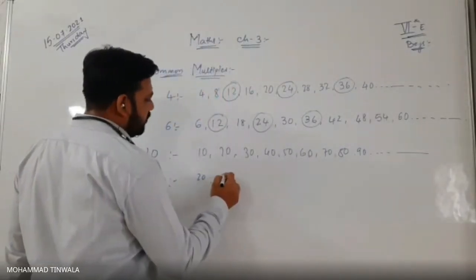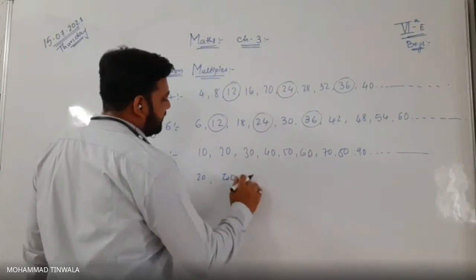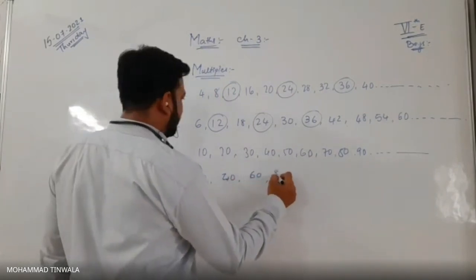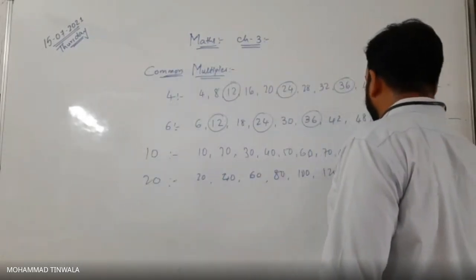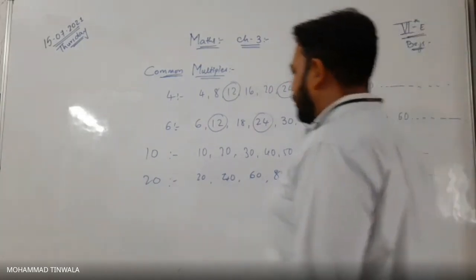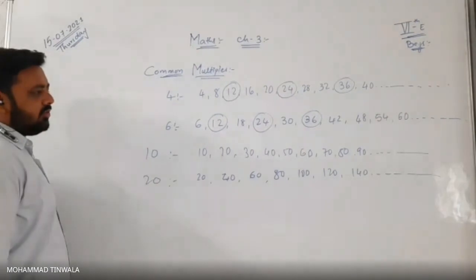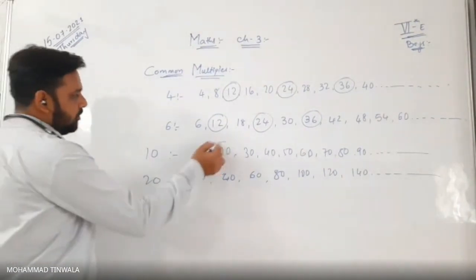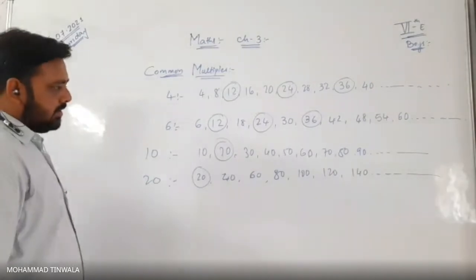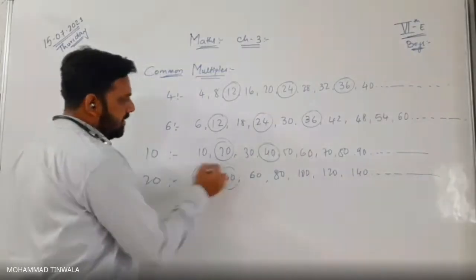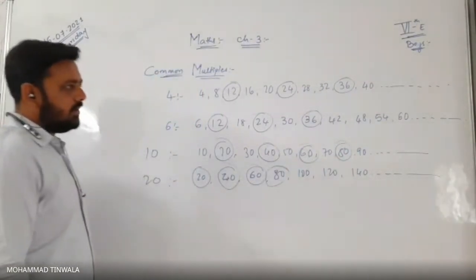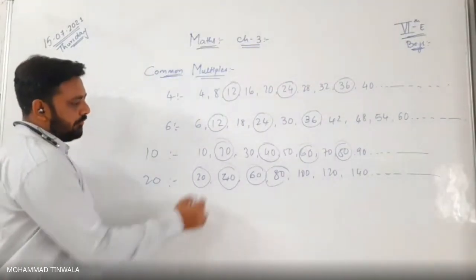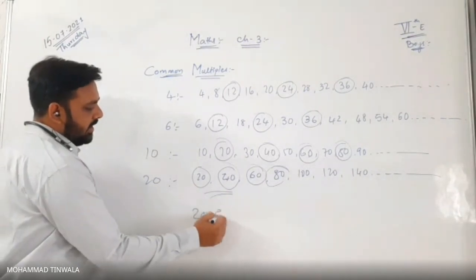2 ones are 2, 20s are 20, 2 twos are 40, 2 threes are 60, 2 fours are 80, 2 fives are 100, 120, 140, and it goes on. Yes or no? So common multiples, first two common multiples we have to find out. So 20 is common between 10 and 20. 40 is common here. Then 60 is also common here. Then 80 is common here. Can you see? So we have to write only first two common. So first two are 20 and 40.